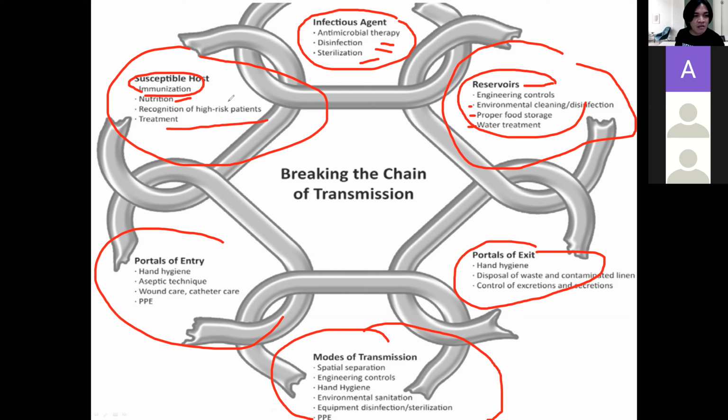And of course, treatment and recognition of high-risk patient. If you know someone who is infected, a microorganism, you have to treat it right away. You need to give medication. You need to identify them. Okay? These are the ways on how we can break the chain of infection.